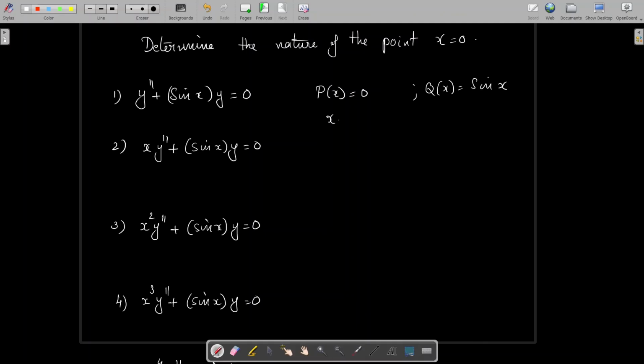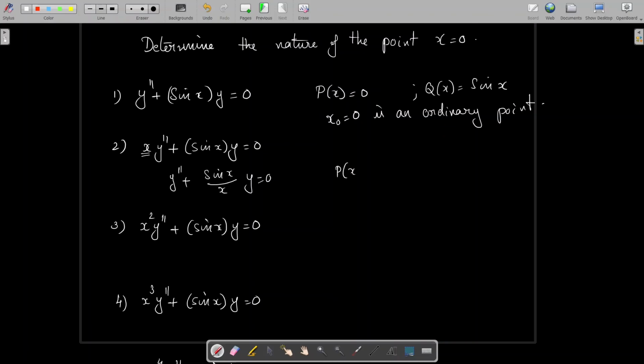Therefore, x not equal to 0 is an ordinary point for this differential equation. And second one, what about x y double dash plus sin x y equal to 0? First of all, we have to divide the whole equation by x. Here the coefficient of y double dash is x. So the equation becomes y double dash plus sin x divided by x y equal to 0.